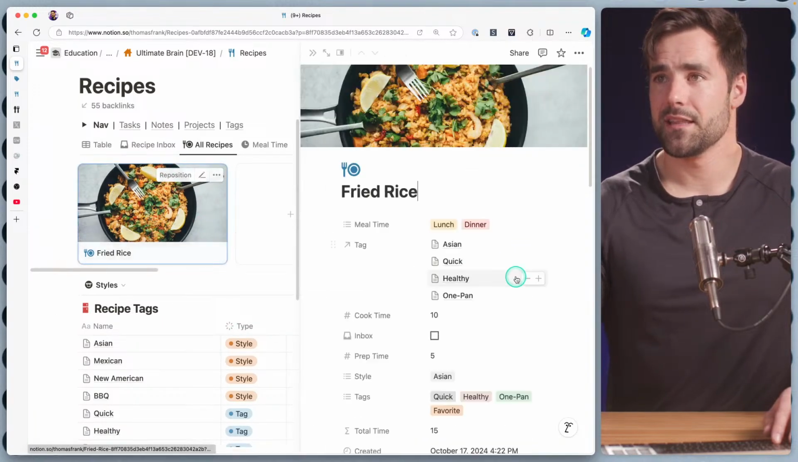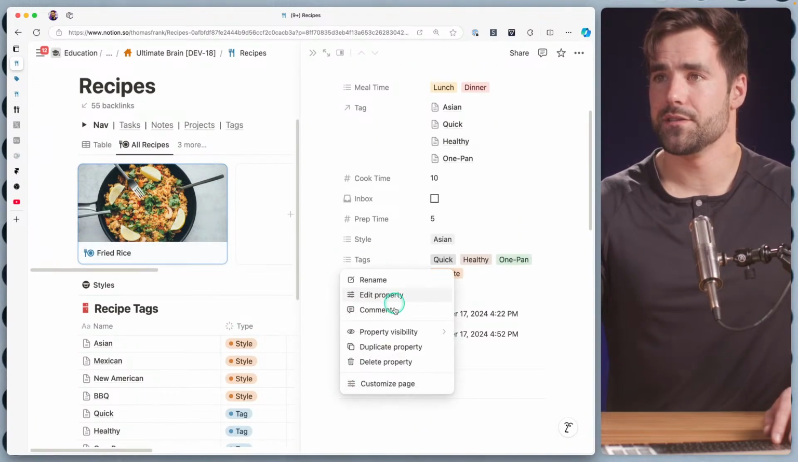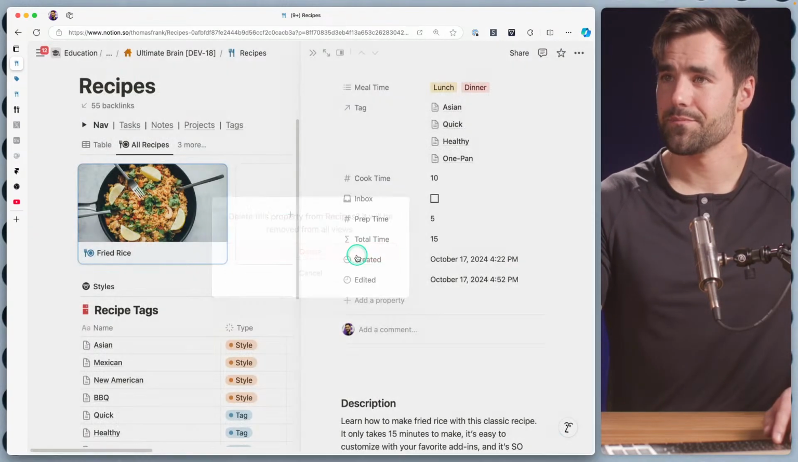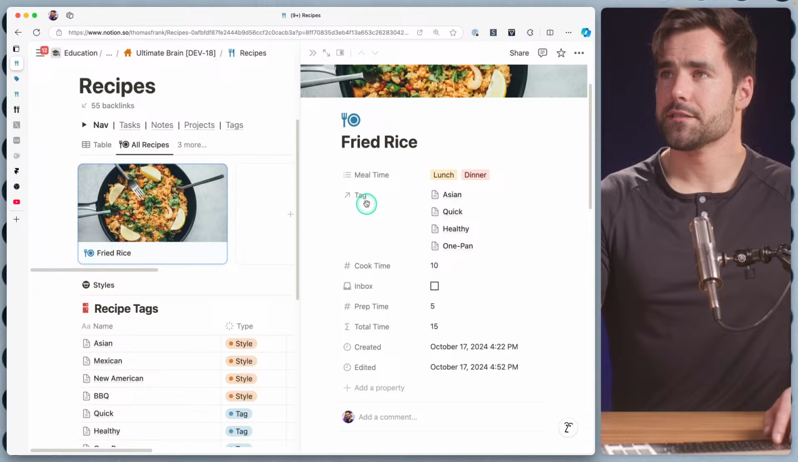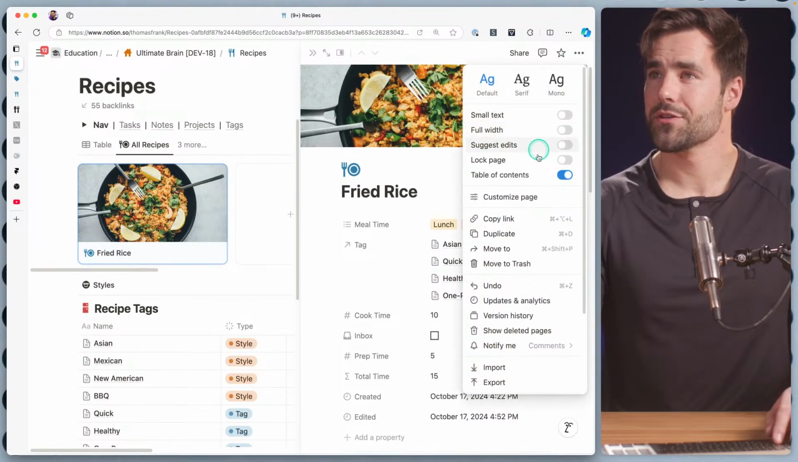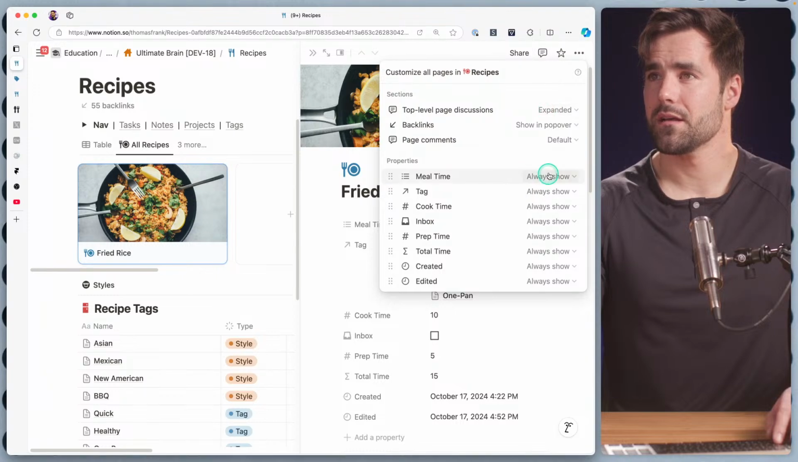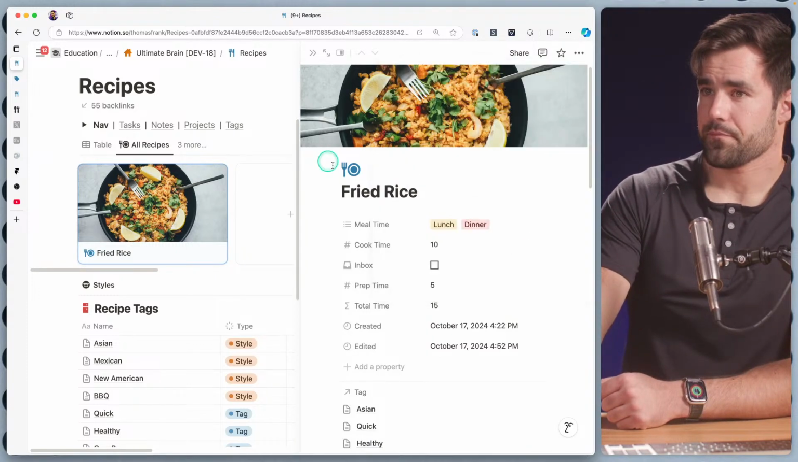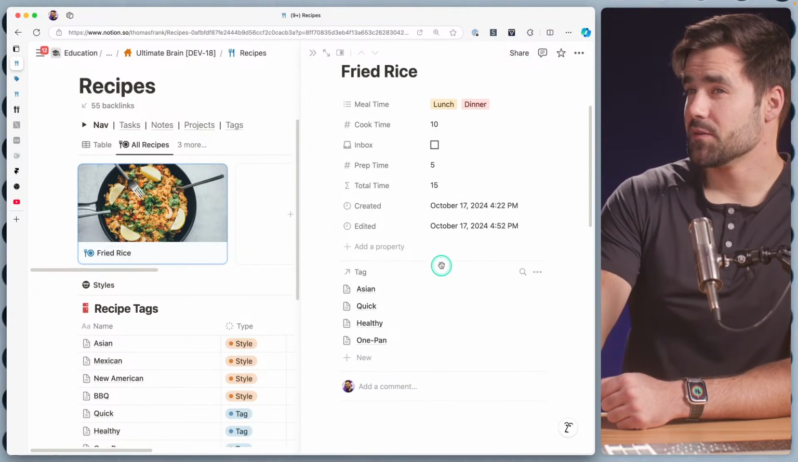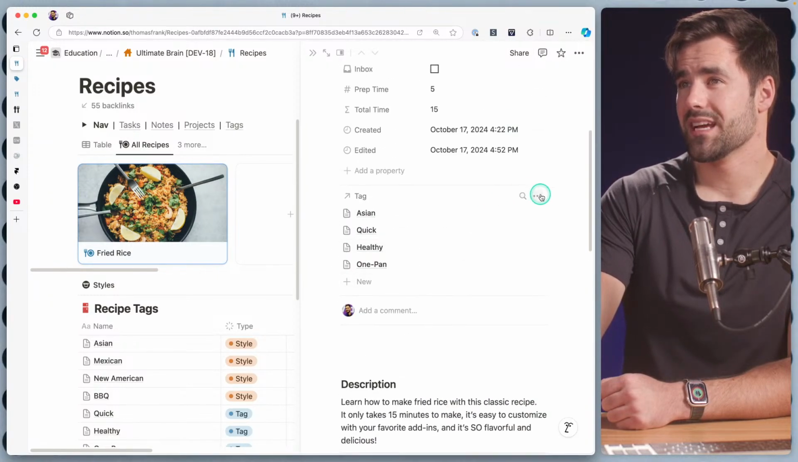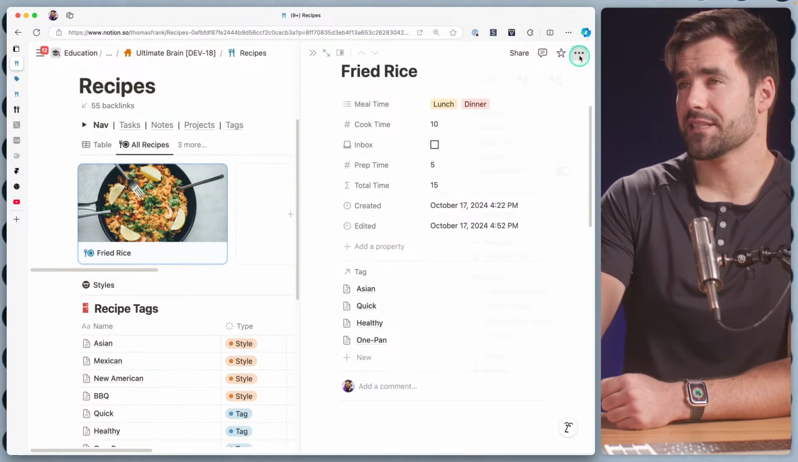Now that we have tags, I think we can go ahead and get rid of these tag properties, this tag property here and the style property. We don't really need those because now we have tag. And something cool we could do is instead of showing the tags here, we could actually show them as a page section. I don't know if I like this because this is going to make me scroll a lot more to get to the actual recipe. So what I think I'm going to do instead is set it as a minimal section.